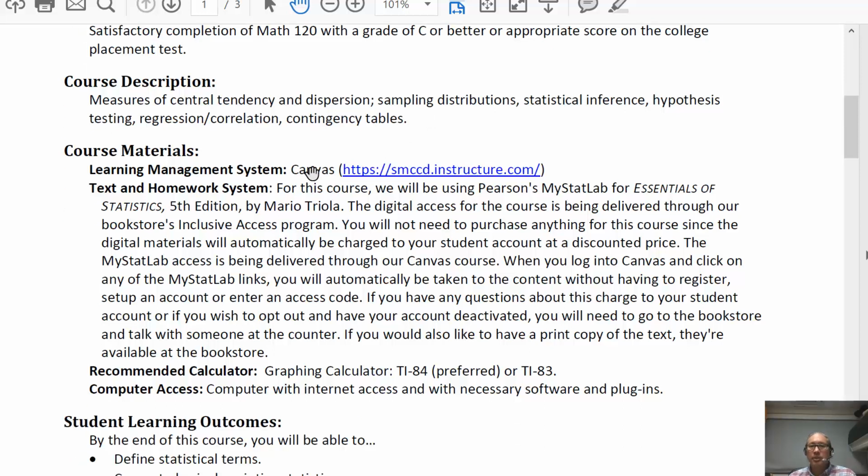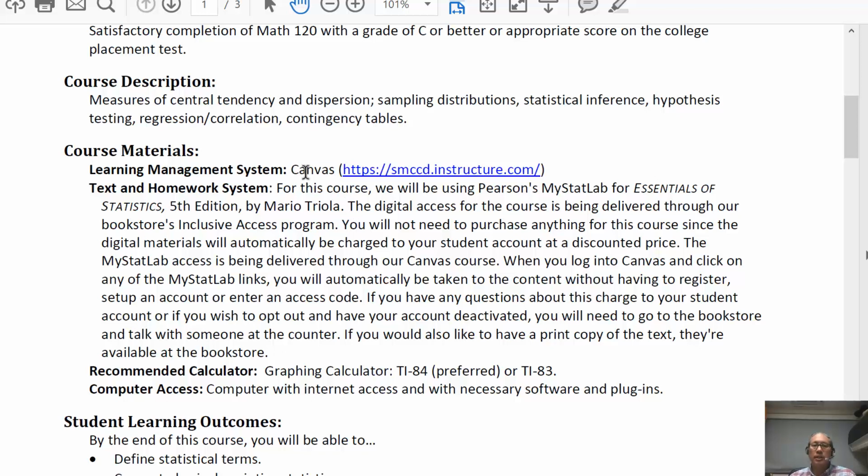Again, our learning management system is through Canvas. Our text can be found with our homework system, and that is through My Stat Lab. Now, normally you would log into My Stat Lab separately, but nowadays we're using an inclusive access through Canvas.